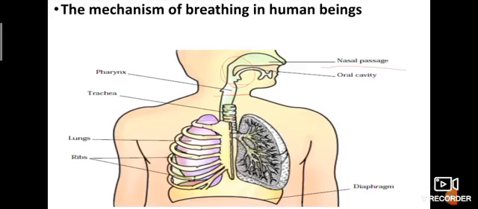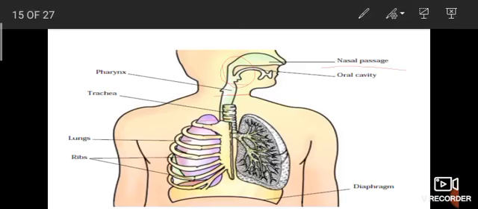So what is the mechanism of breathing in human beings? First, we take the air present in the environment through our nostrils. So our breathing process starts from the nostrils. Then it moves through the windpipe and reaches the lungs. The lungs are located in the chest cavity which is surrounded by the ribs.